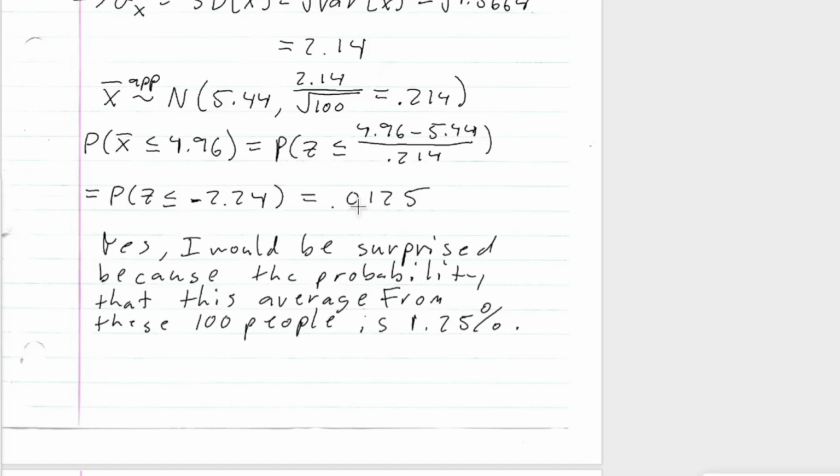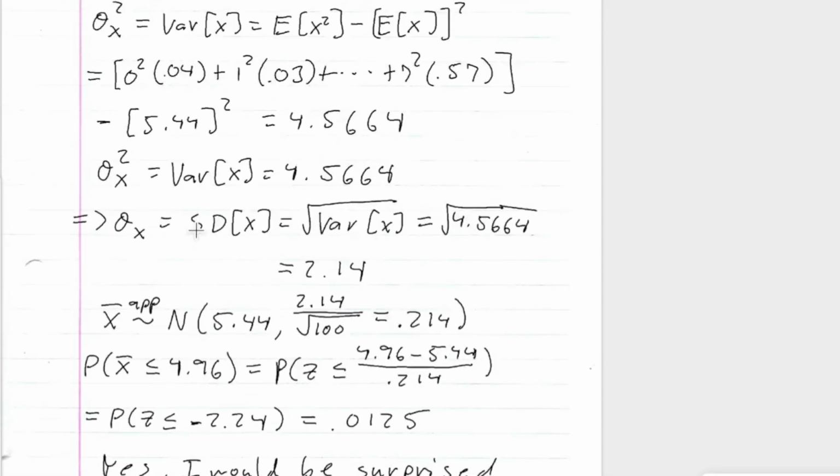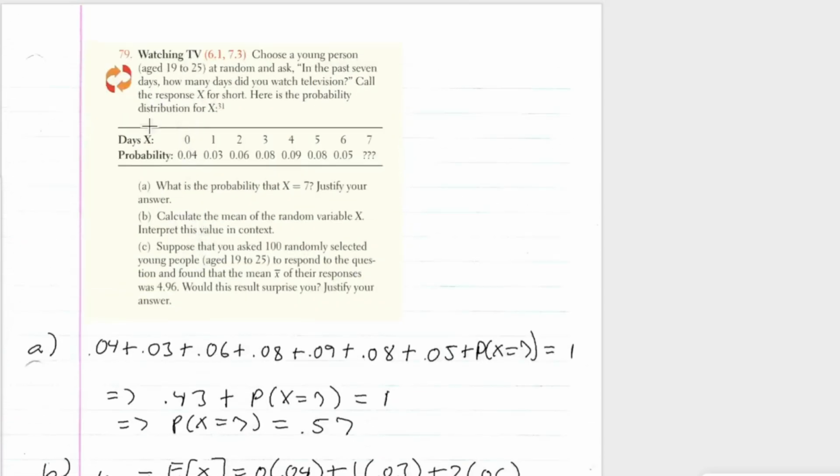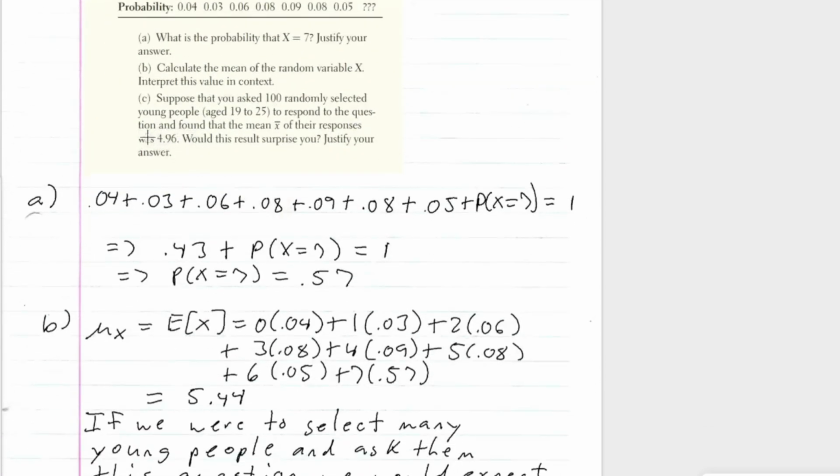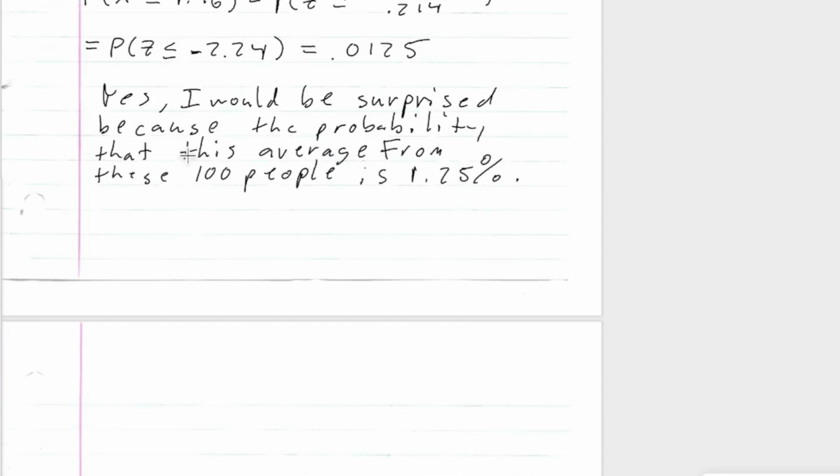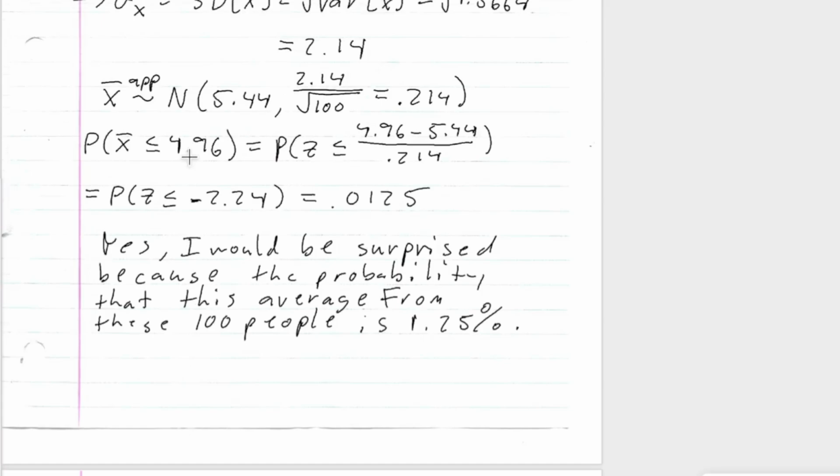1.25%. So definitely, if I was given this study, based off of this probability distribution, where they randomly selected 100 people and their average was 4.96, I would say that that group of people, their average would be low, right? So yes, I would be surprised because the probability that this average from these 100 people is 1.25%.